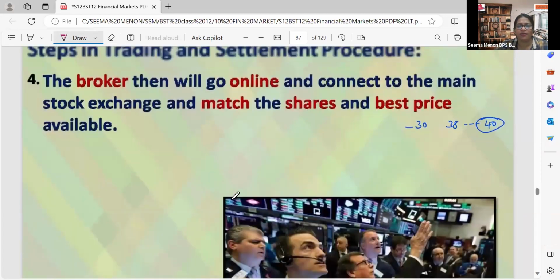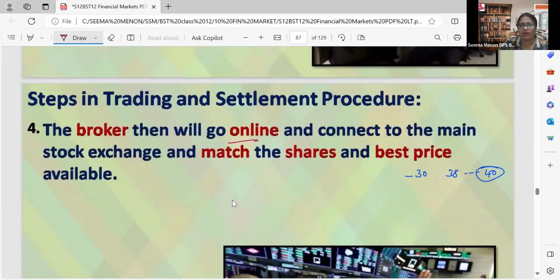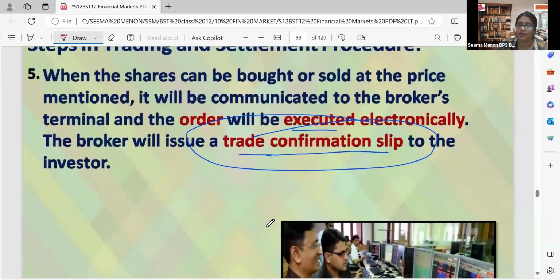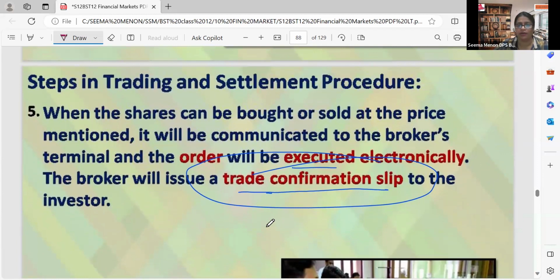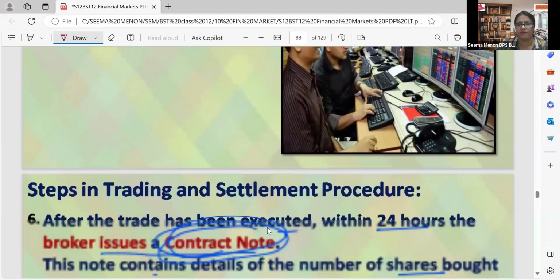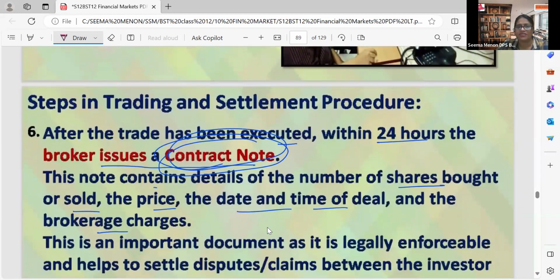Then the broker will go online, broker only, not the investor, and connect to the main stock exchange and match the shares. He will try to purchase the shares at the best price instructed by the investor. After purchasing the shares online, what will he do? He will prepare a trade confirmation slip and send it to the investor. The investor will approve that. After that, the trade has been executed. He will purchase the shares and all.